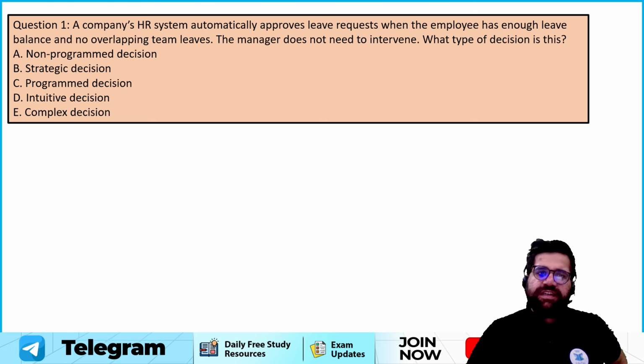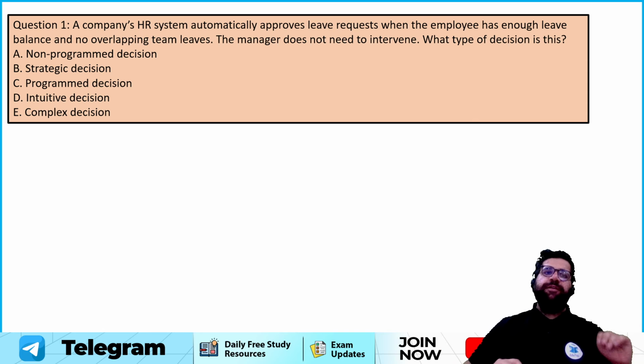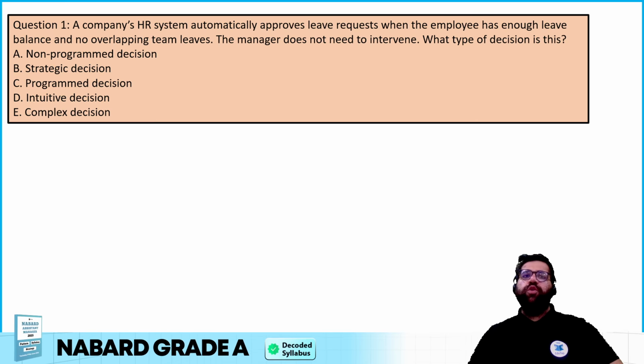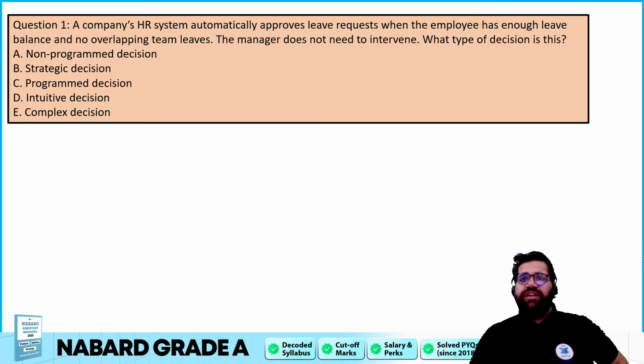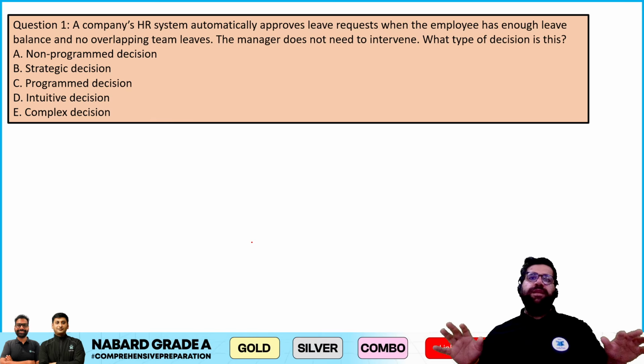Right? So let's start. Very first question on my screen. Now, initially 5 to 6 questions will test you on the types of decision making. A company HR system automatically approves a leave request when the employee has enough leave balance and no overlapping team leaves. The manager does not have to intervene. What type of decision is this? See, non-programmed, programmed, strategic, intuitive, and complex. These are all different types of decisions.